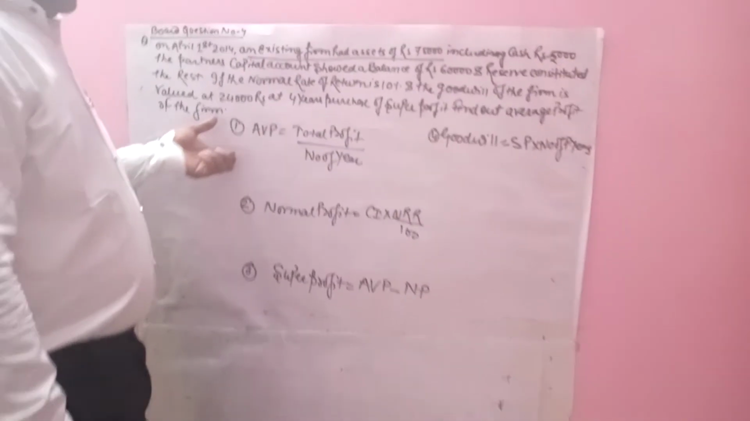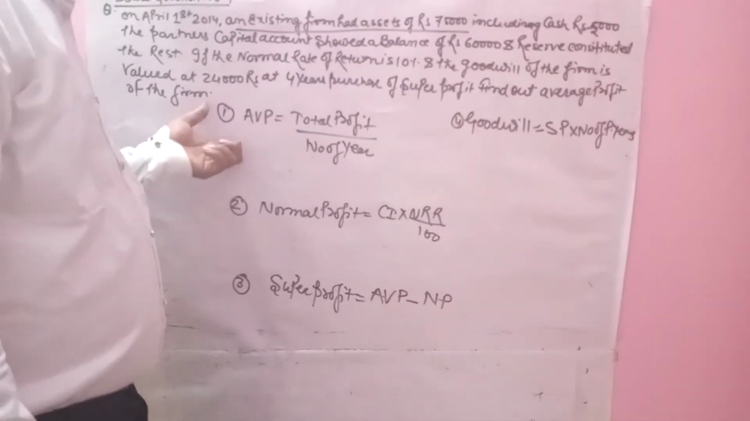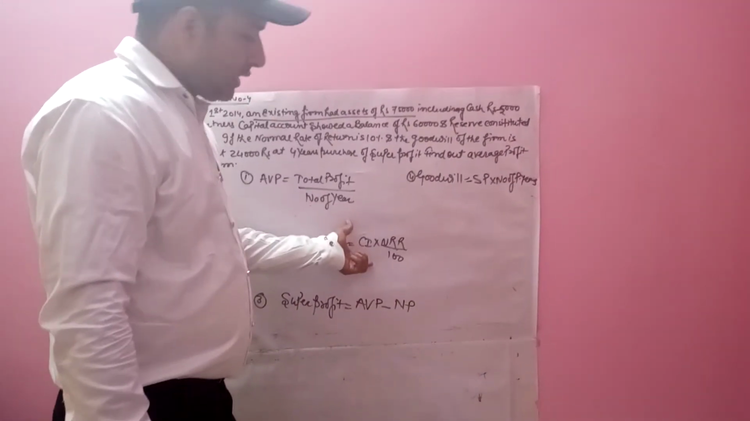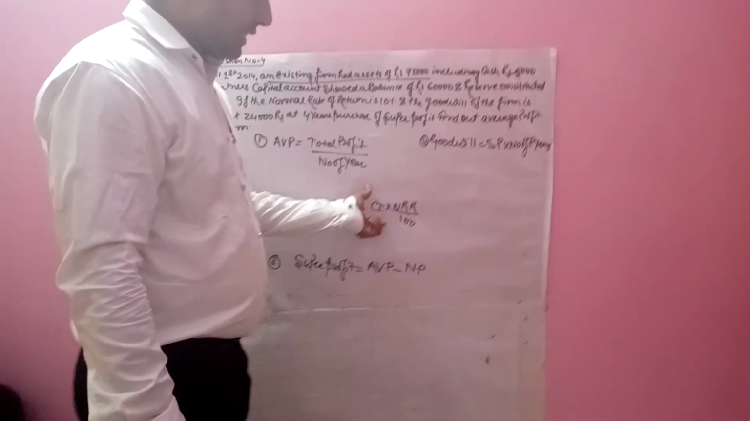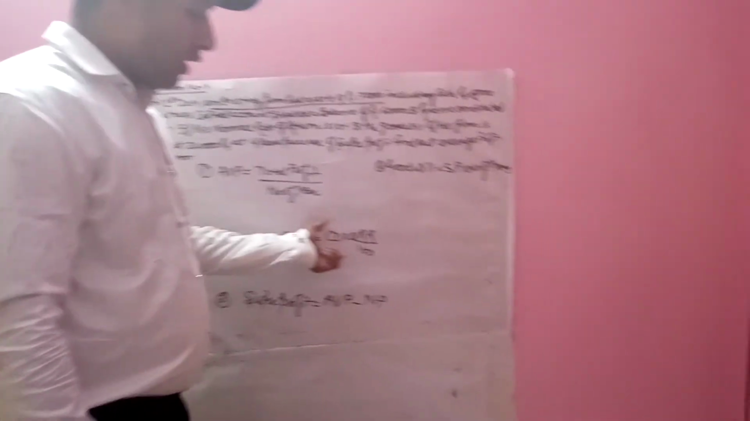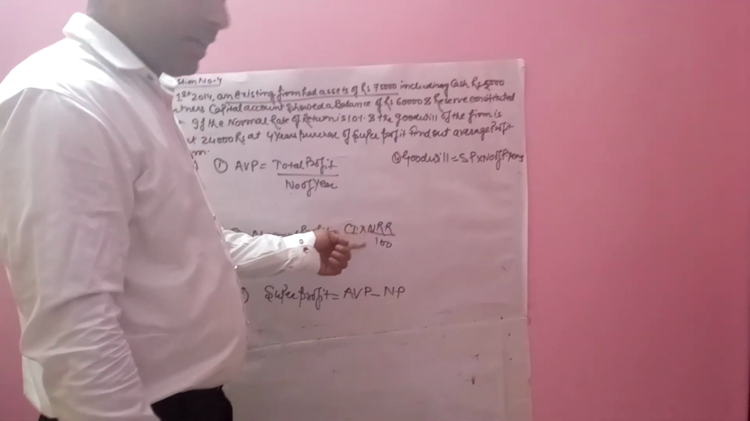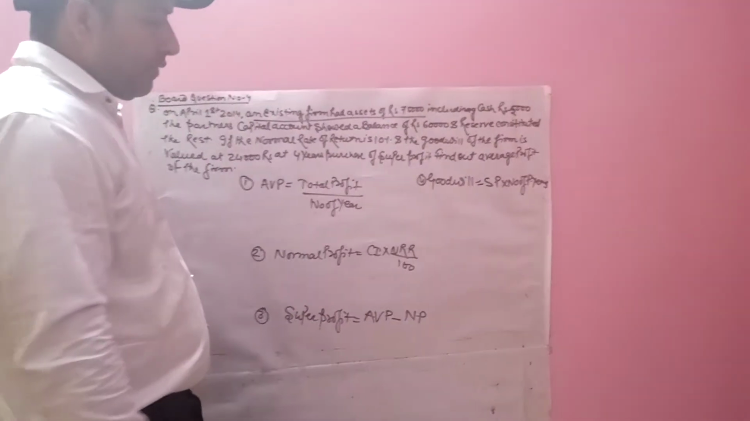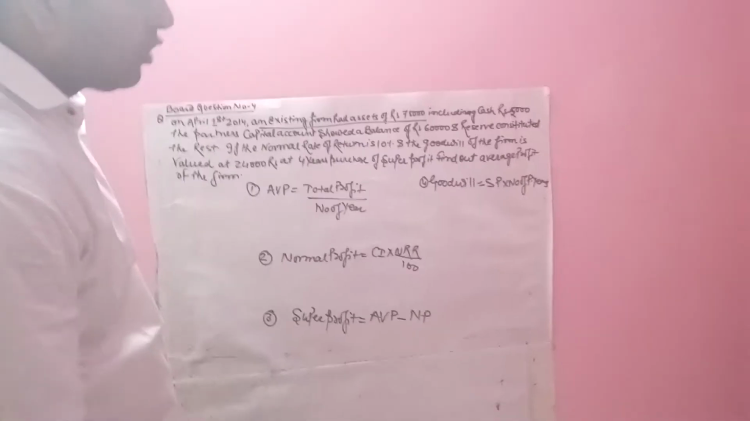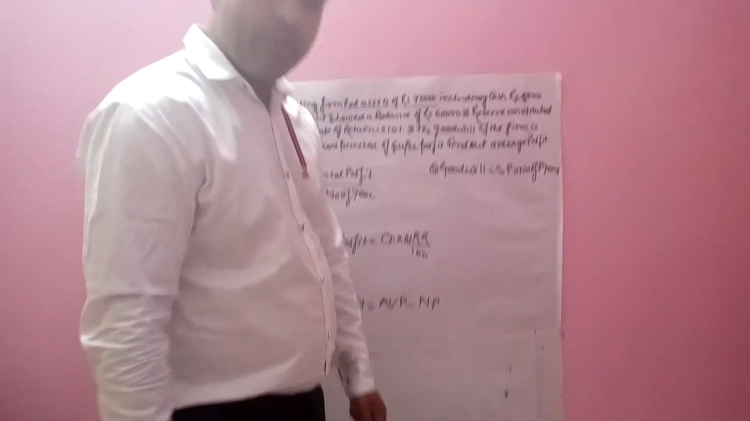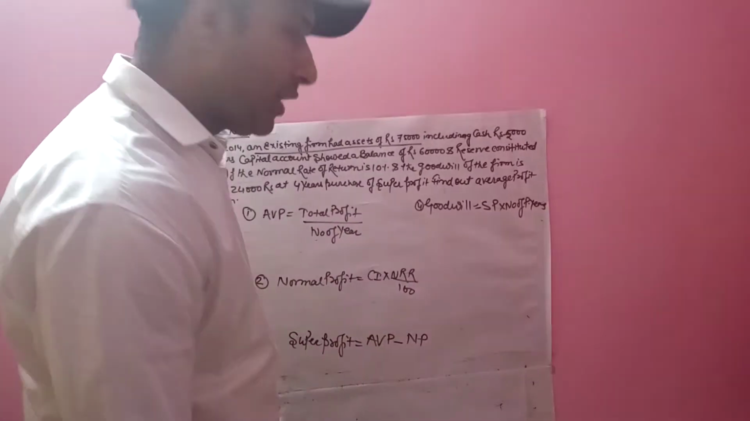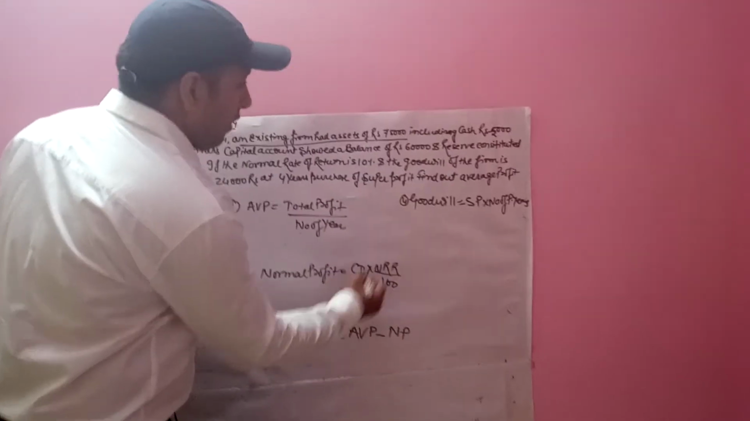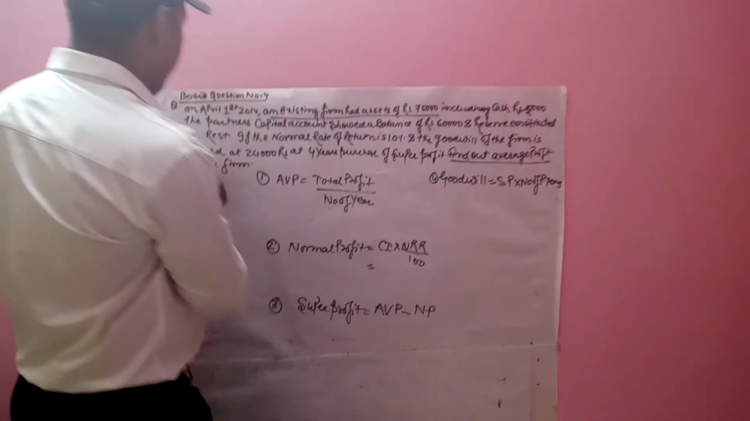So first of all, average profit. What is the formula of average profit? Total profit divided by number of years. Normal profit: CI, capital invested or capital employed, it means assets or investment, into NRR divided by 100, the normal rate of return given in the question. Super profit is average profit minus normal profit. Goodwill is equal to super profit into number of purchase years, both are the same thing. So first of all, calculate normal profit and find out the average profit of the firm.